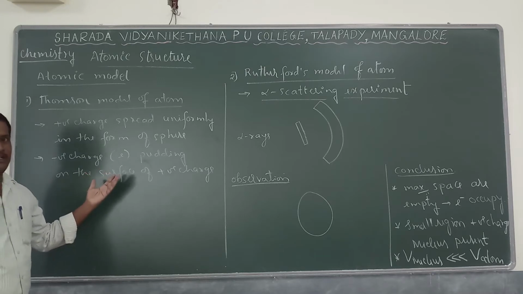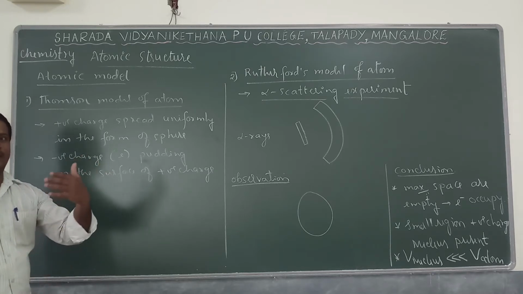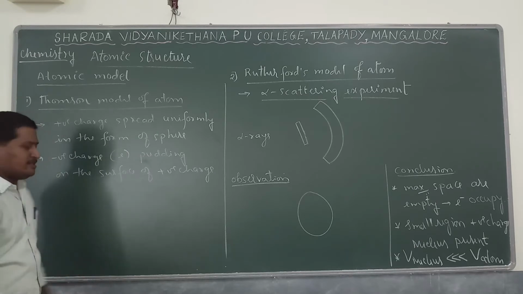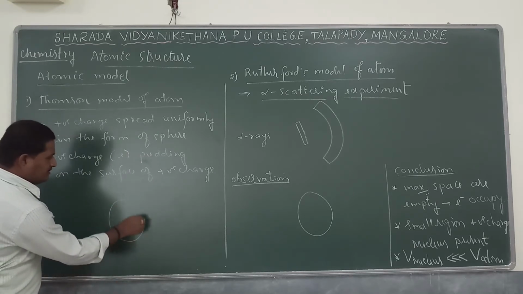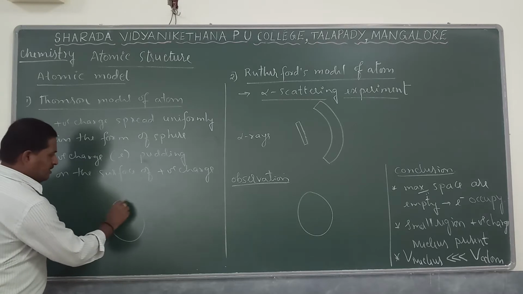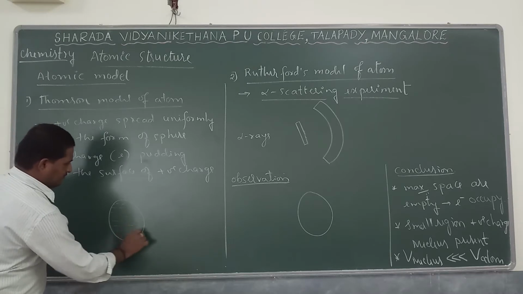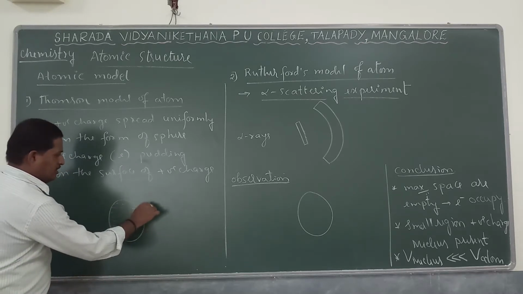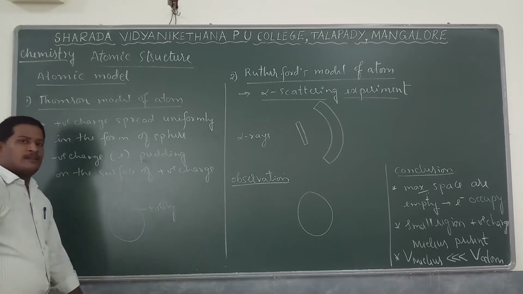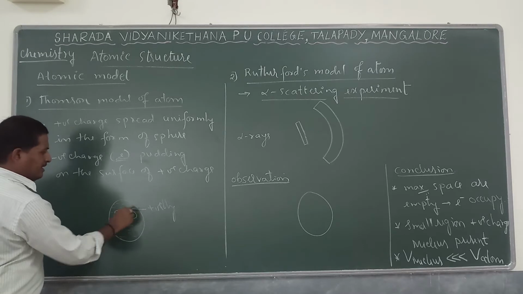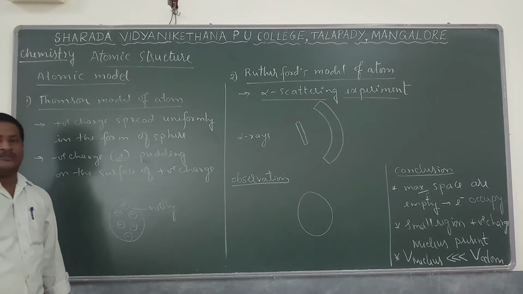According to this model, he took a reference, a watermelon, where positive charge is spread uniformly in the form of a sphere. He says that if you consider this is the atom, the positive charges are uniformly distributed over the whole region available in the form of a sphere, whereas the negative charges, or electrons, are embedded here and there on the surface of the positive charge region.